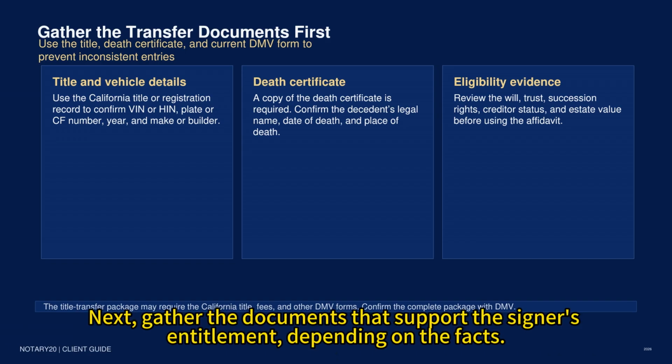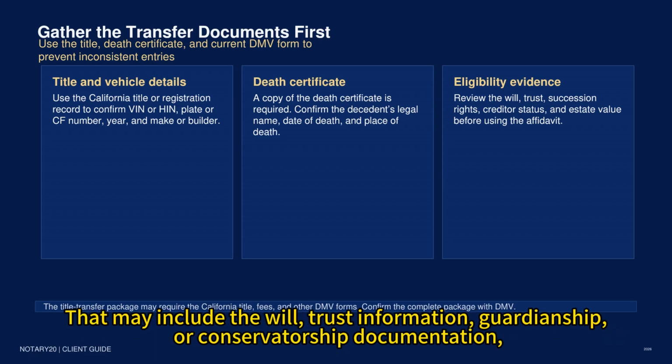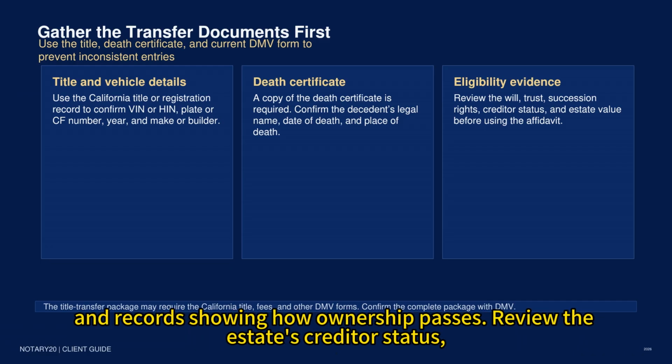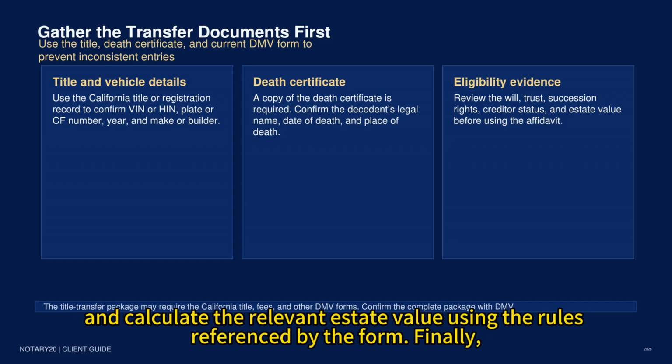Next, gather the documents that support the signer's entitlement. Depending on the facts, that may include the will, trust information, guardianship, or conservatorship documentation, and records showing how ownership passes. Review the estate's creditor status and calculate the relevant estate value using the rules referenced by the form.